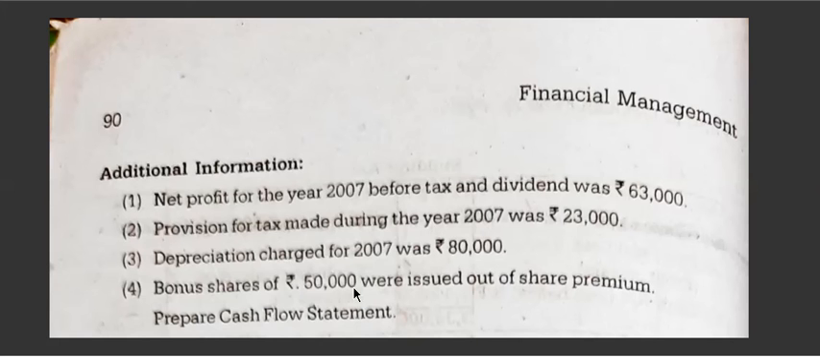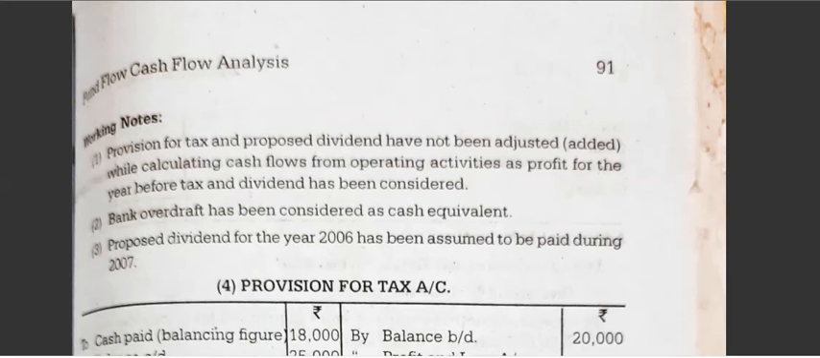Bonus shares of 50,000 were issued out of share premium. So bonus shares were issued out of share premium, so it will not affect the cash flow. This I will explain while doing the problem. It is only the transfer of funds from the share premium to the bonus shares. Now what we have to do is prepare the cash flow statement. We have to prepare the working note first.